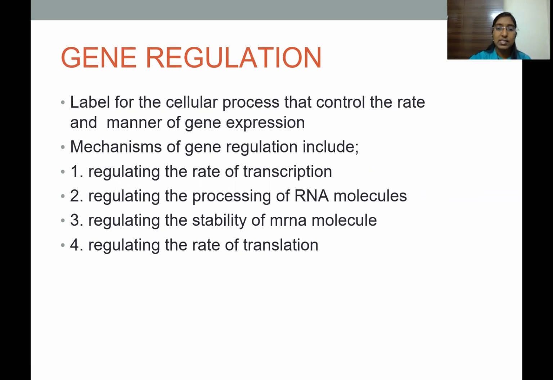The third is regulating the stability of the mRNA molecules. And the fourth is regulating the rate of translation. All these act as gene regulating mechanisms, so that only the genes that produce required proteins are expressed, and not all of them at once.